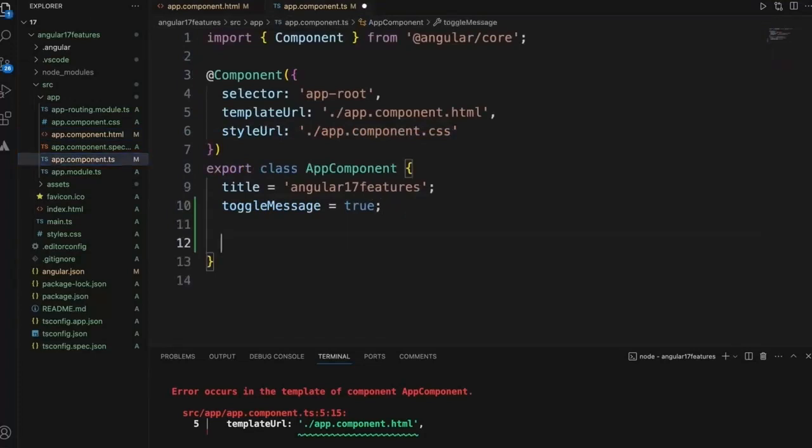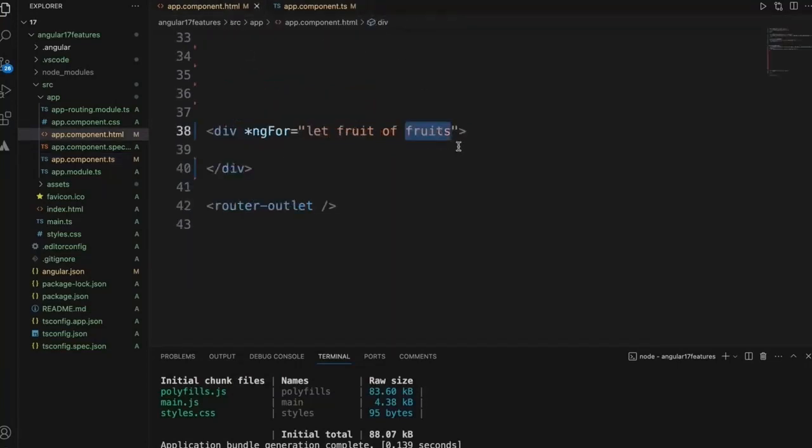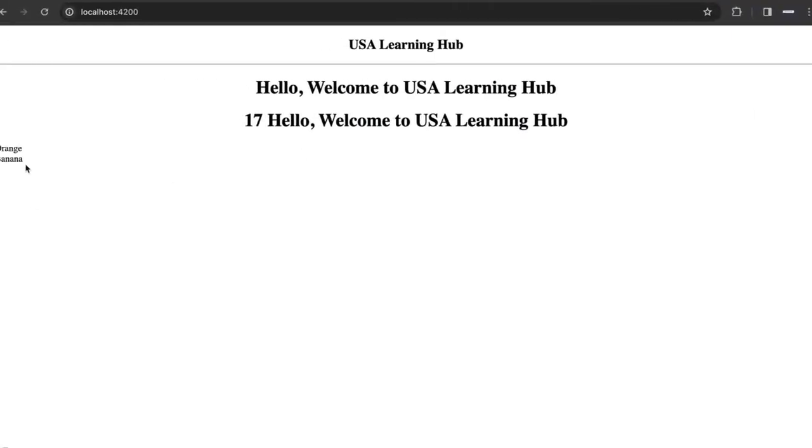So now we need some list of values. Okay, let's just add only 2 fields right now, and to display it, this is how we display the value. Let's see. So now orange and banana displayed.